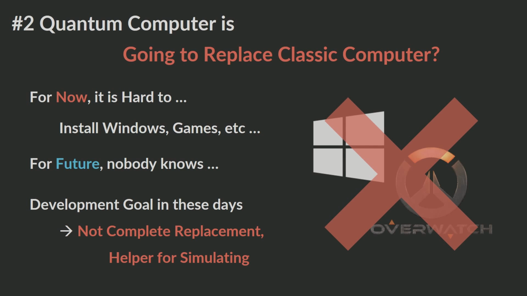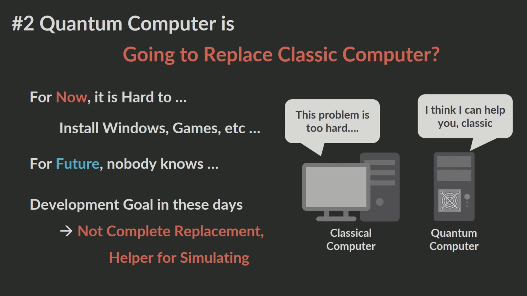Replacing other functions of classical computers with quantum computers shows very low efficiency, such as virtual machines. So the development goal these days is not complete replacement. It is highly likely that there will be an era in which quantum computers and classical computers complement each other in the future.